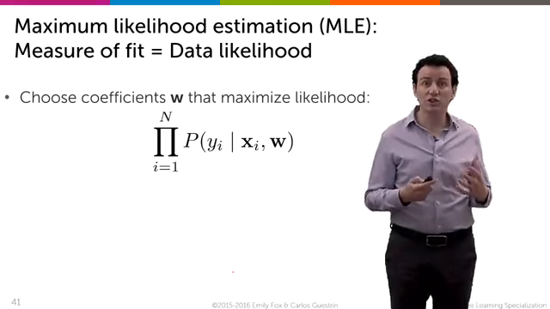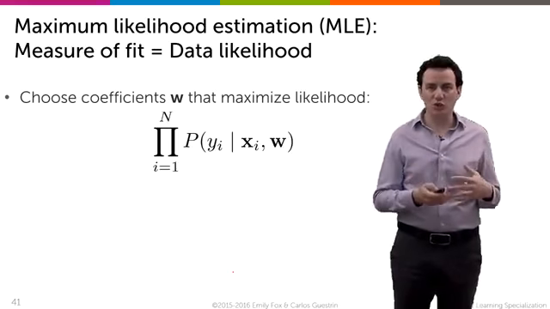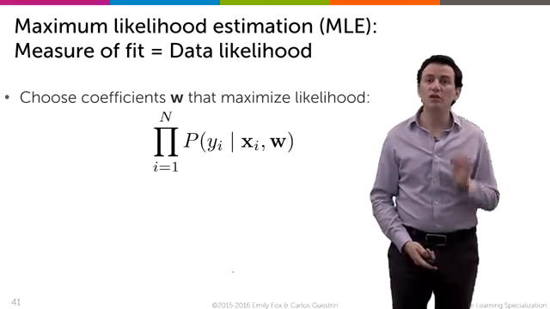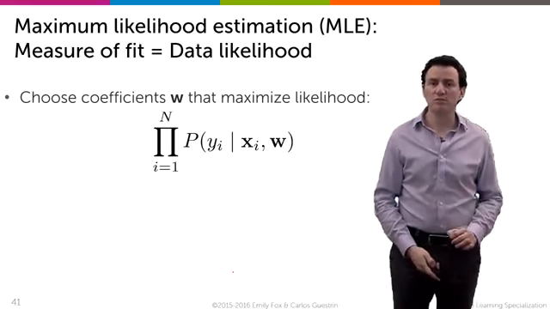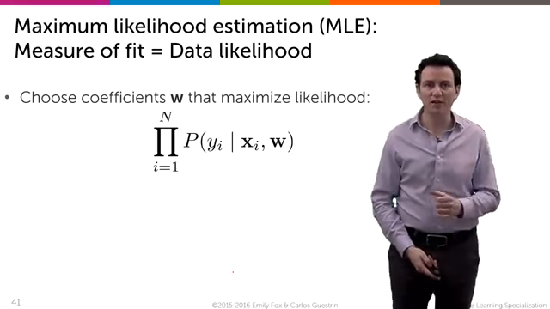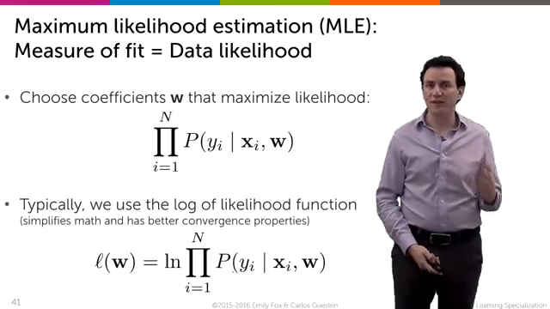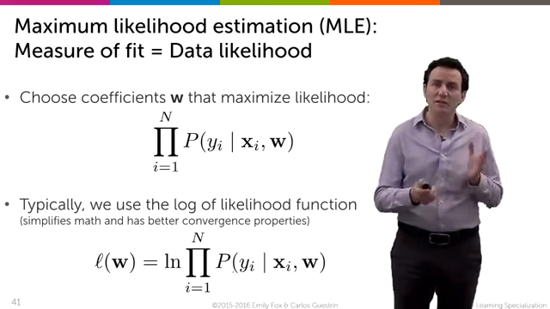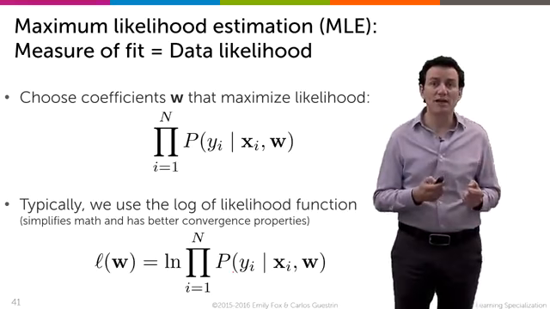The quality metric in logistic regression is the data likelihood, and we talked about it quite a bit in the previous module. Now, one little side note here that we're going to use in this module is that we don't typically optimize the data likelihood directly. We optimize the log of the data likelihood, because that makes math a lot simpler and it makes the gradients behave a lot better.